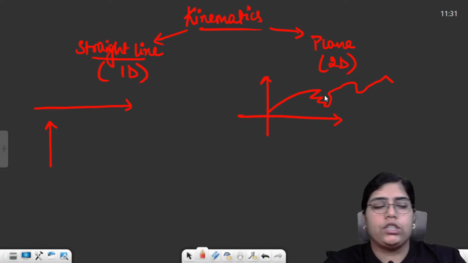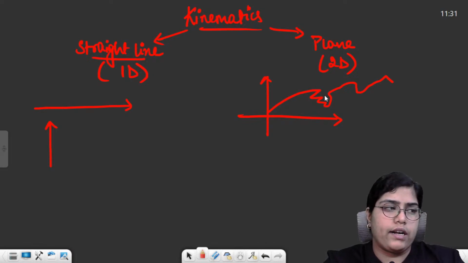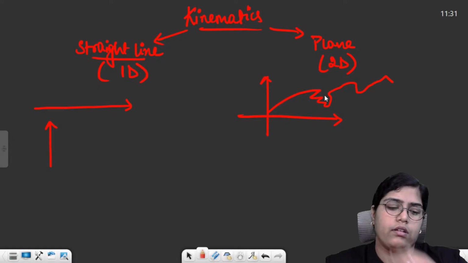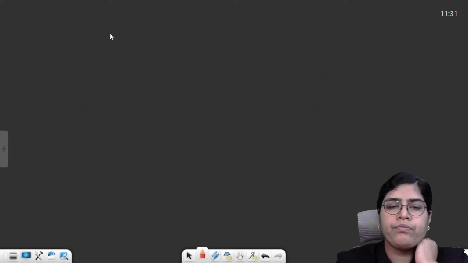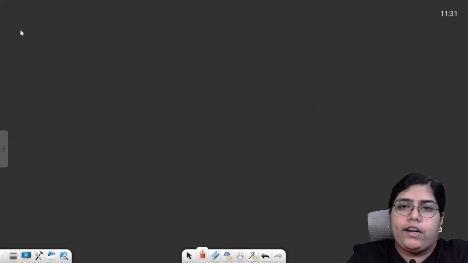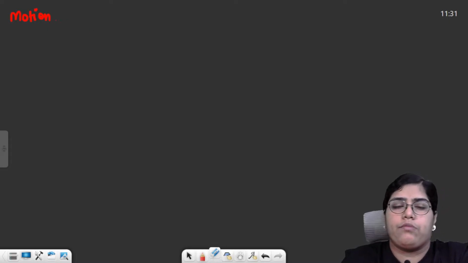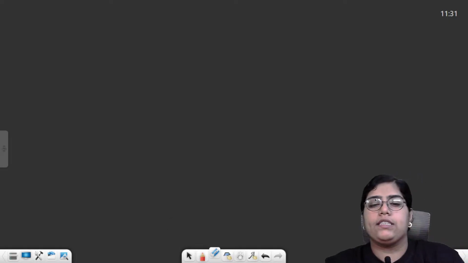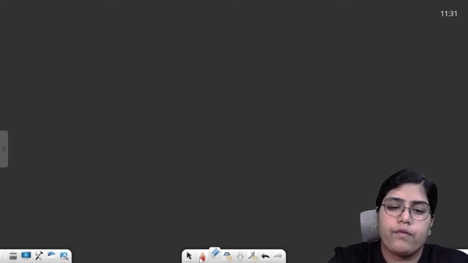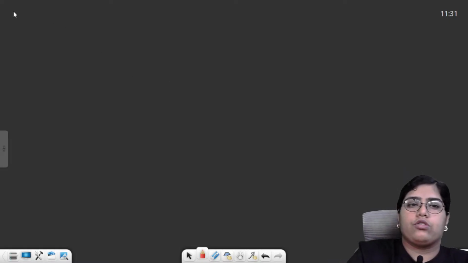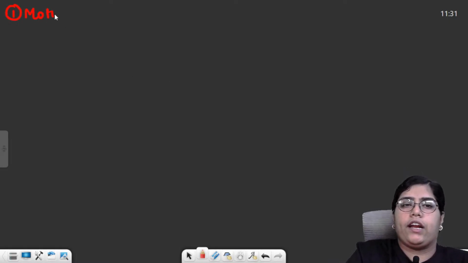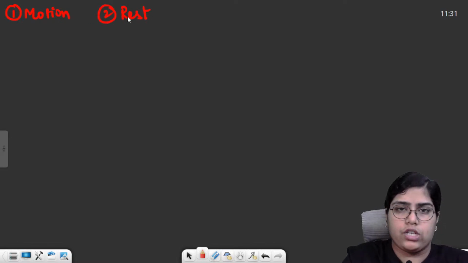So within motion in a straight line, we first started by understanding the definitions of some basic terms. I'm not going to write the definitions again, but we're just going to revise them. The very first thing was, what do we mean by motion? Motion is whenever the position of a particle changes with respect to time. And what do you mean by rest? If the position of a particle does not change.